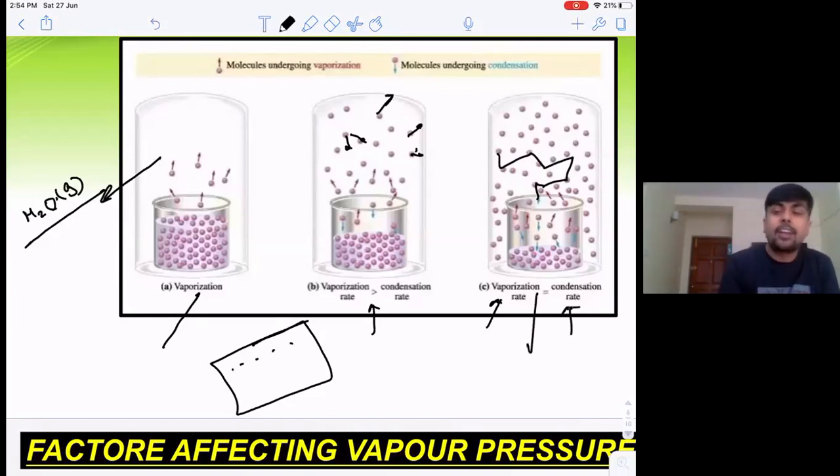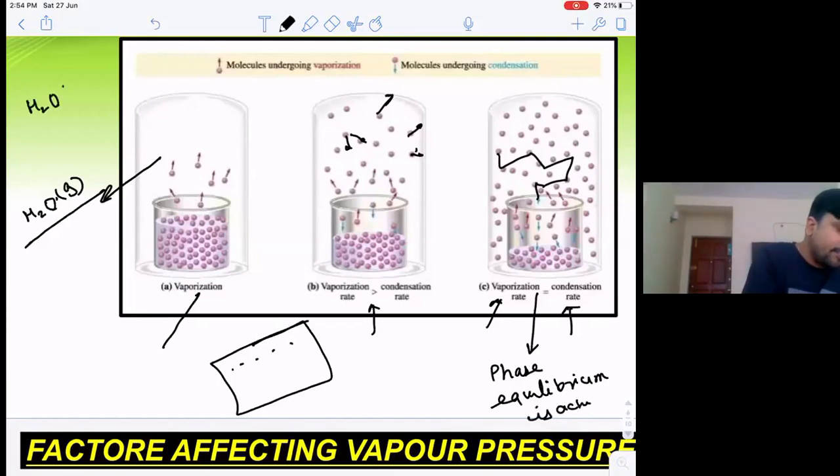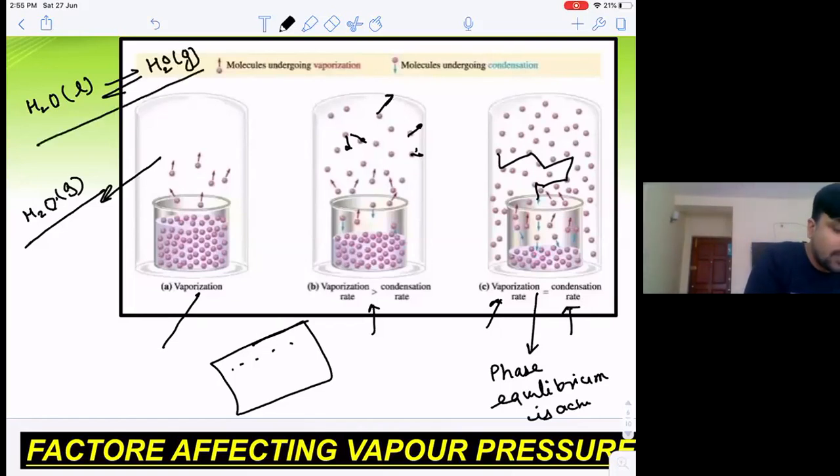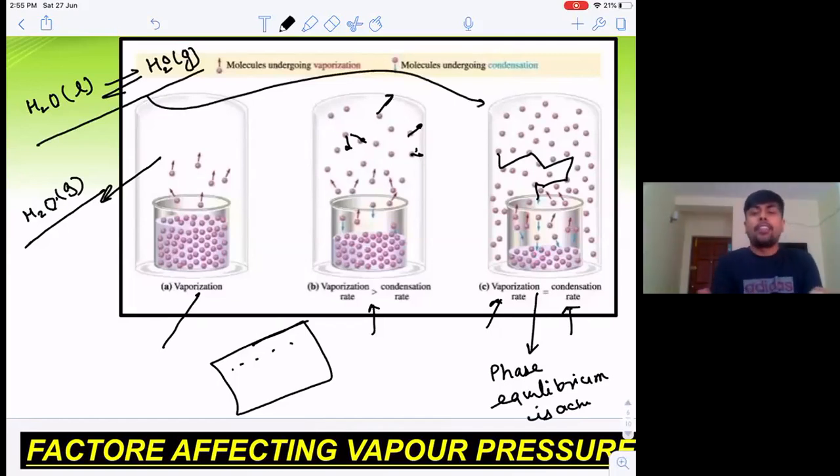And I can say that at this particular time, phase equilibrium is achieved. Means the number of liquid molecules leaving the surface is the same as the number of gaseous molecules entering into the bulk. So the level of liquid at this equilibrium will now be constant. H2O liquid is in equilibrium with H2O gas, when the rate of evaporation and the rate of condensation are the same, right? A phase equilibrium is achieved.